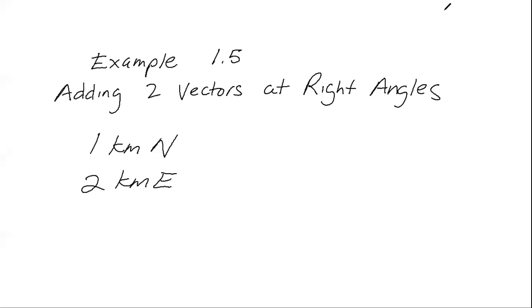First, I will add these two quantities graphically. I'm going to use 5 centimeters to indicate 1 kilometer. So my first 1 kilometer north will look like that, and then 2 kilometers east.